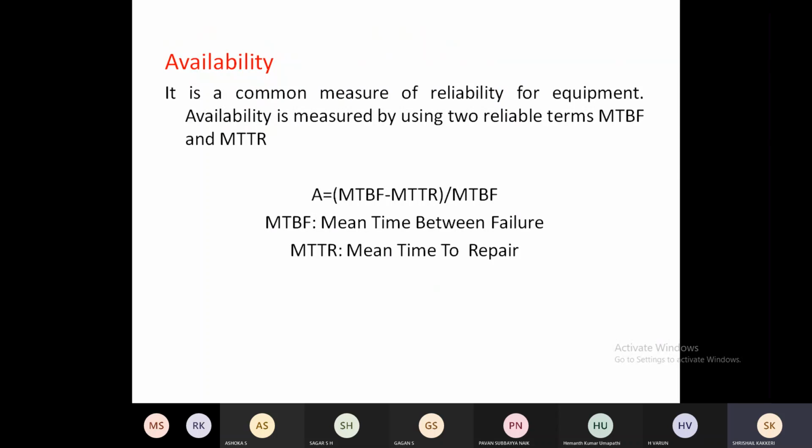That means how much effectively it has taken part in production will be decided using these two terms, availability. For example, how many times it is available and taking participation in the production will be decided as availability. It is the difference of MTBF minus MTTR divided by MTBF.